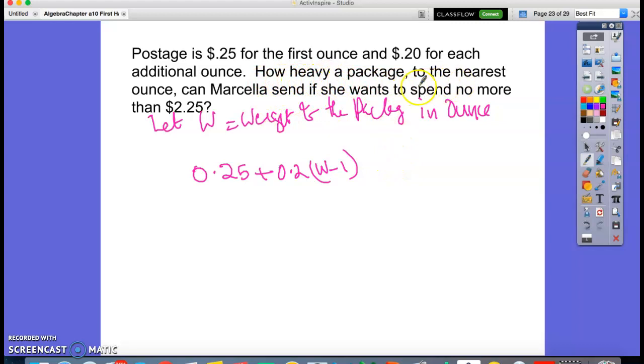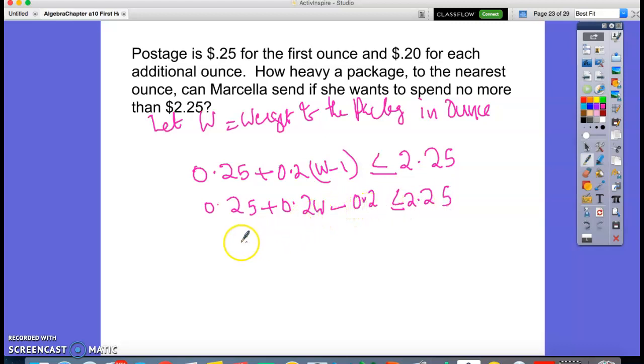And then it says, how heavy a package to the nearest ounce can Marcella send if she wants to spend no more than $2.25? So this has to be less than or equal to 2.25. So then what do you get? 0.25 plus 0.2 W minus 0.2 is less than or equal to 2.25. I'm going to multiply everything by 100.